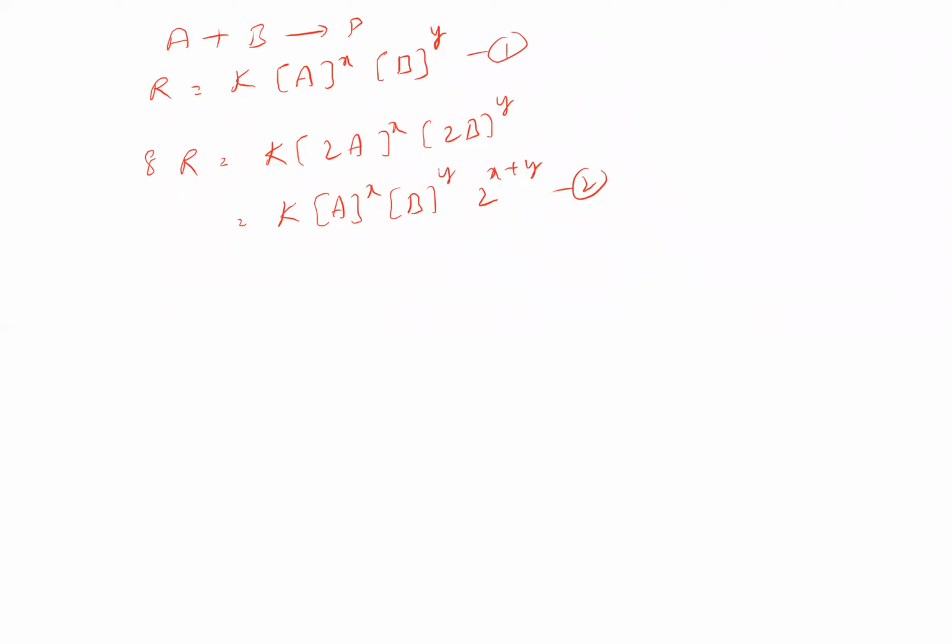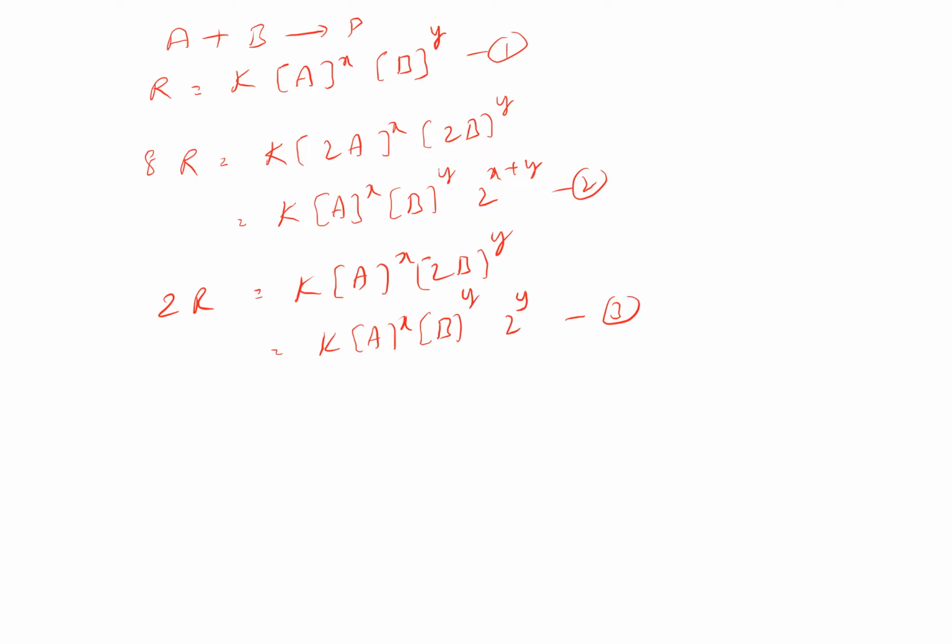Then doubling only B, the rate doubles. So 2R is equal to K into A power x, (2B) to the power of y, which implies K into A power x, B power y, 2 power y. This is equation 3.